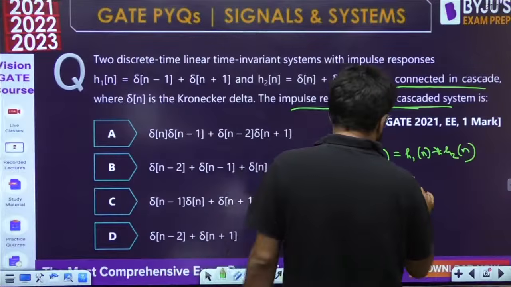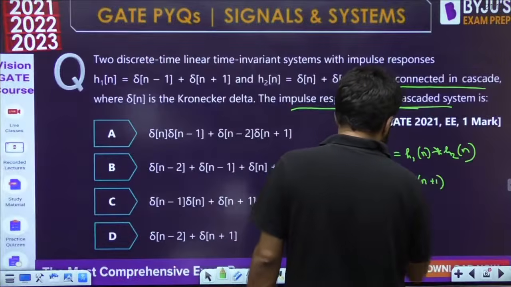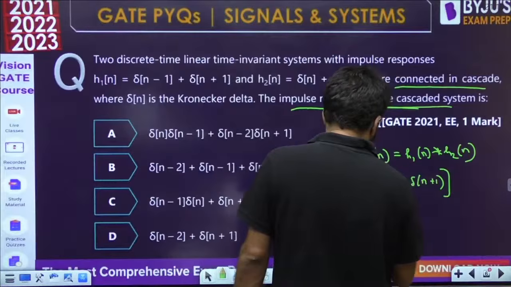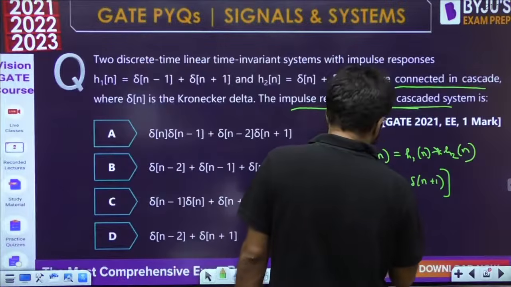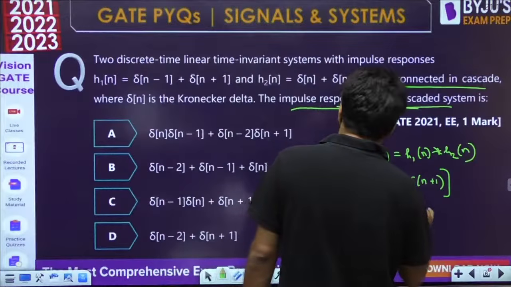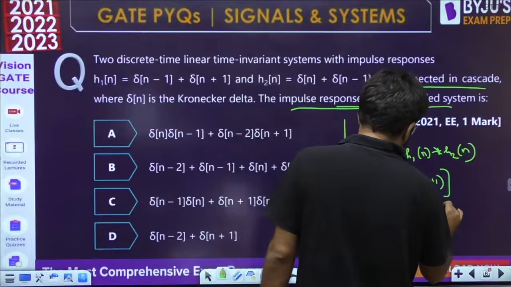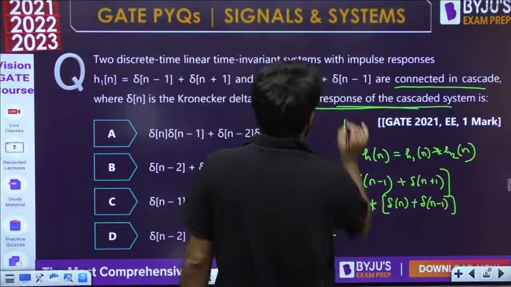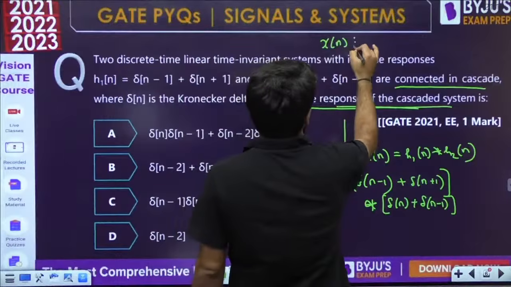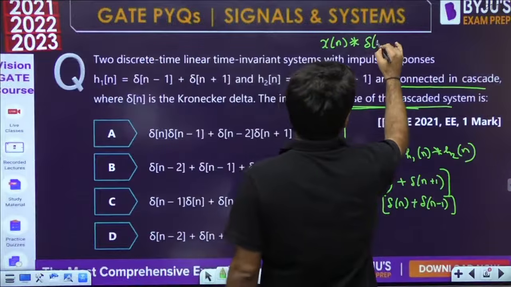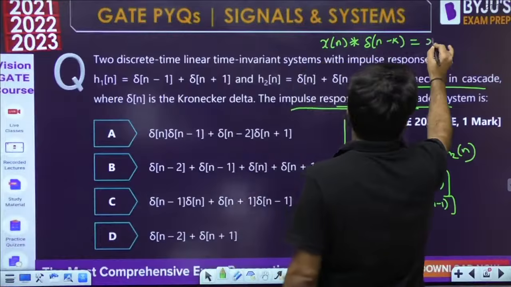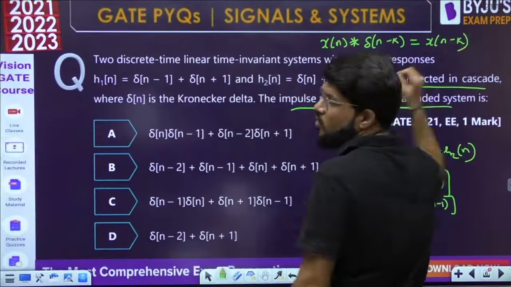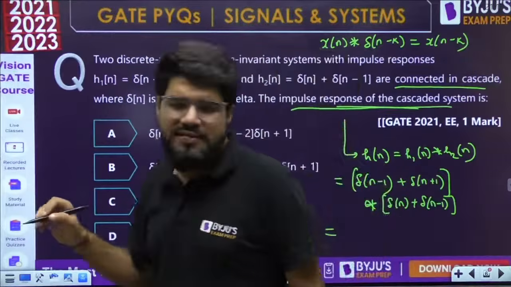h1[n] is delta[n-1] plus delta[n+1], to be convolved with h2[n], which is delta[n] plus delta[n-1]. Any signal convolved with delta[n] or delta[n-k] will give you x[n-k]. Convolution of a signal with a unit impulse will always replicate the signal.